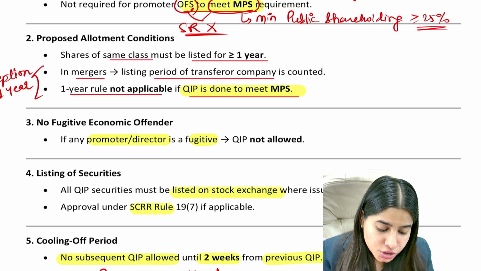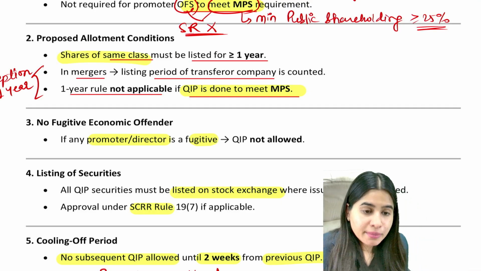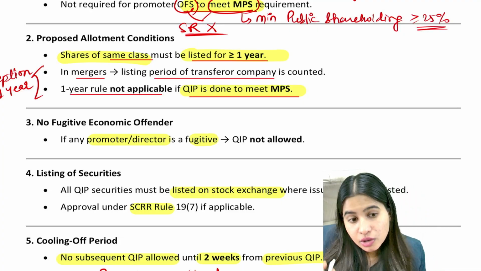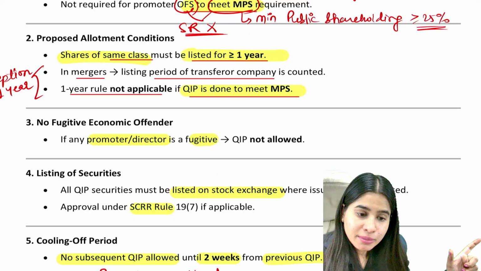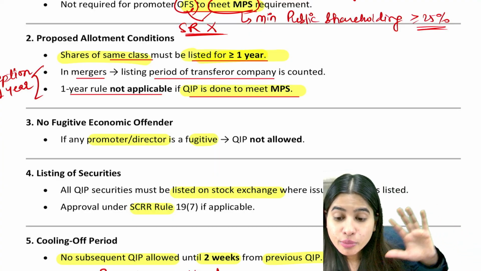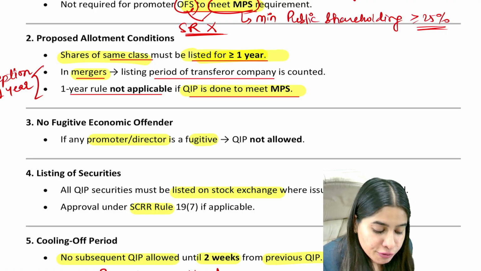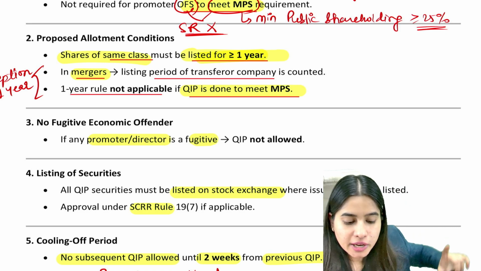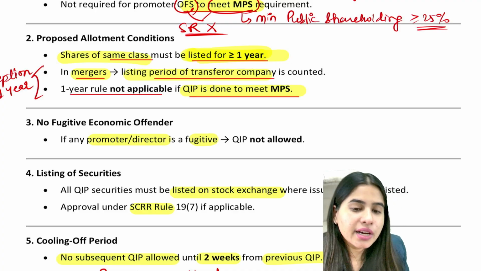Okay. Next, what are we saying is the second condition to make QIP? If we are making QIP of shares, then those shares should be of the same class which is already listed for 1 year. मतलब पुराने shares होने चाहिए. The class of shares which we are issuing to QIBs should be of the same class which is already listed for 1 year, which means that class of shares should be old, should have already completed 1 year of listing. Next, if two companies are getting merged, then the old company का period will also be counted. In order to count this 1 year, the listing period of the transferor company will also be counted.